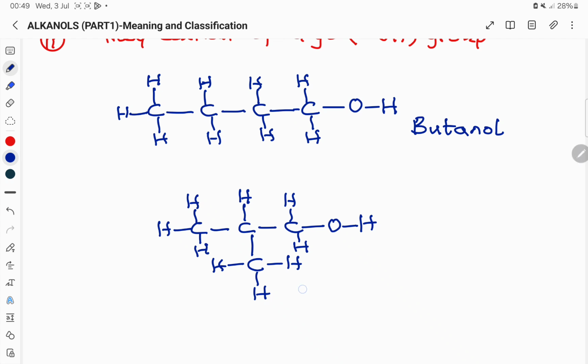By name, this is called 2-methyl. Later in the next videos, I'll be teaching you the IUPAC naming of alkanols.